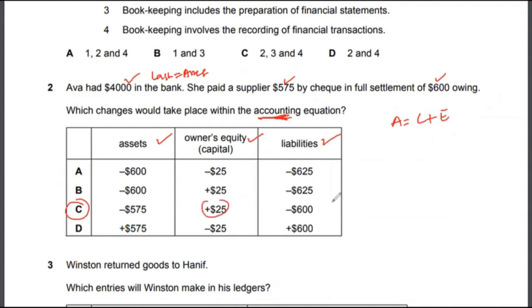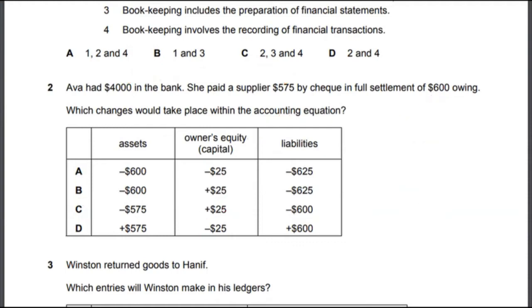Owner's equity plus 25. It's because she had a full settlement of 600. So the liability was 600, that is settled. That's why it's minus 600. But because she paid $25 less, she has an equity of $25. This is always assets equals liabilities plus equity. It will always hold true. In this case, assets are negative 575, and if you sum plus 25 and minus 600, you will get negative 575. So that's the accounting equation, and that's debit equals credit as well. That's the beauty of accounting right there.